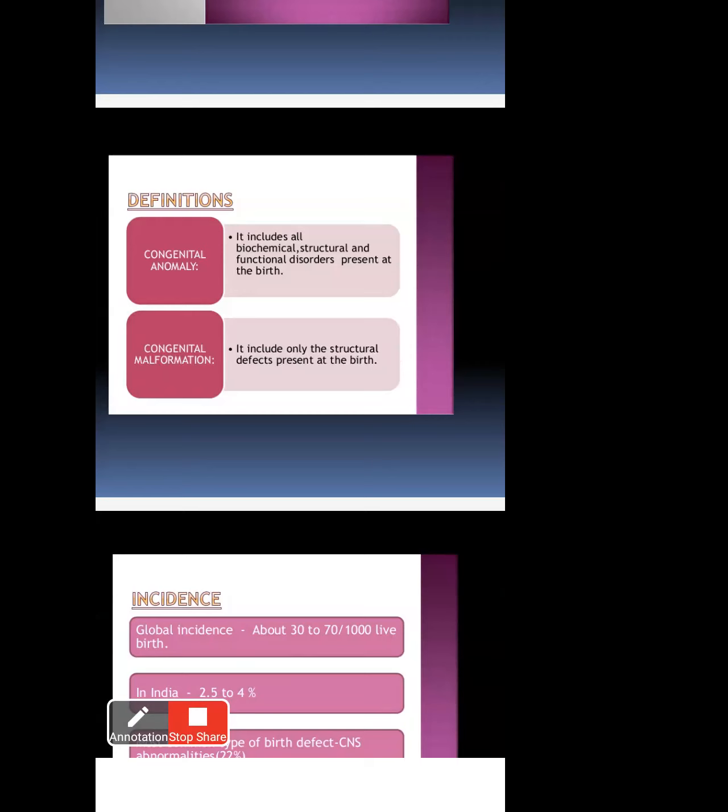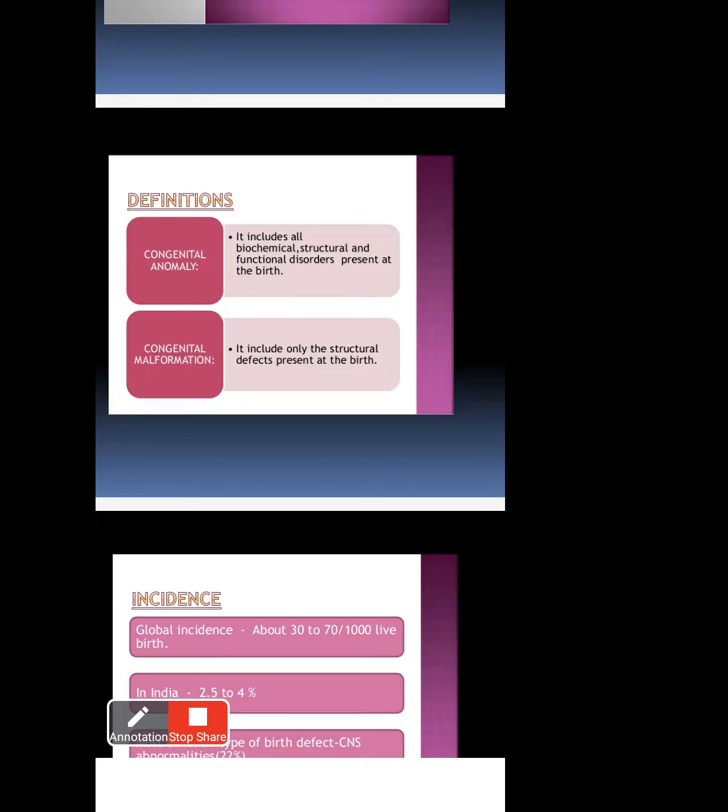Congenital anomaly includes all biochemical, structural, and functional disorders present at birth. It affects a person at birth time only. Biochemical means whatever chemical reaction is showing in the body, and those chemicals are exposed to the genes. Then the genes automatically show abnormal cell growth, like a mutation. Then biochemical reactions, structure, and function become abnormal.